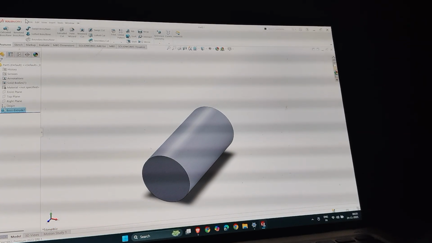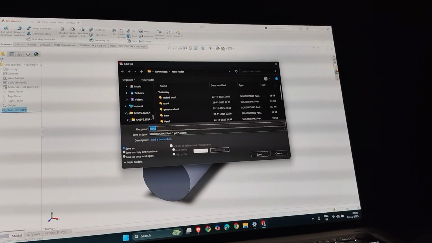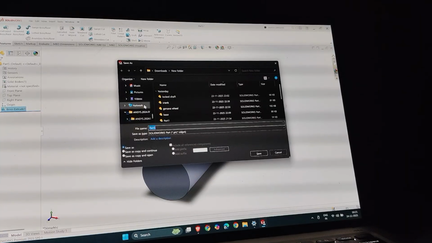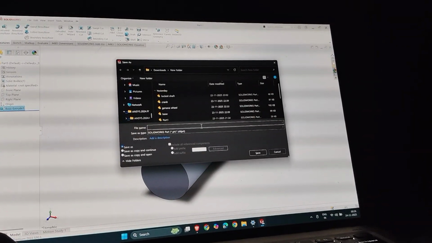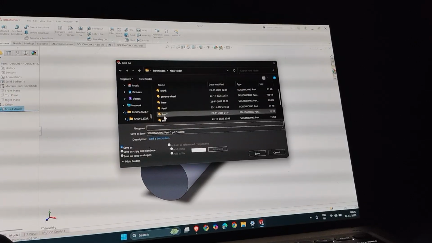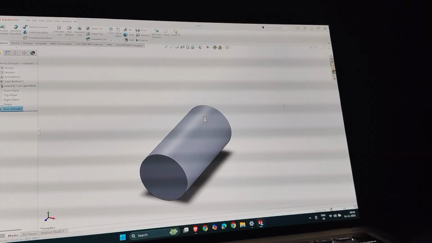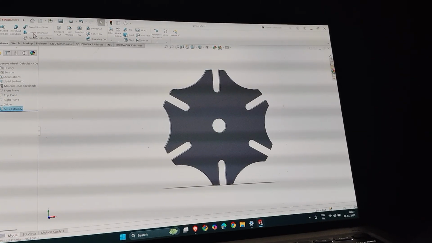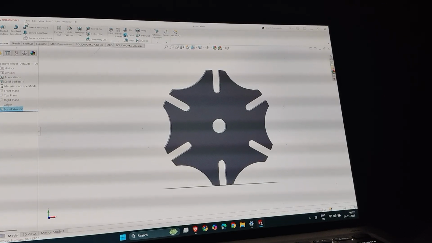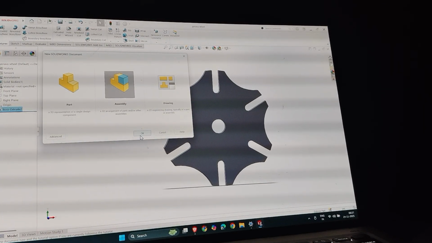Okay. Now just save every component. I'm doing the save every component. Now I'll make an assembly and assemble all the components one by one.